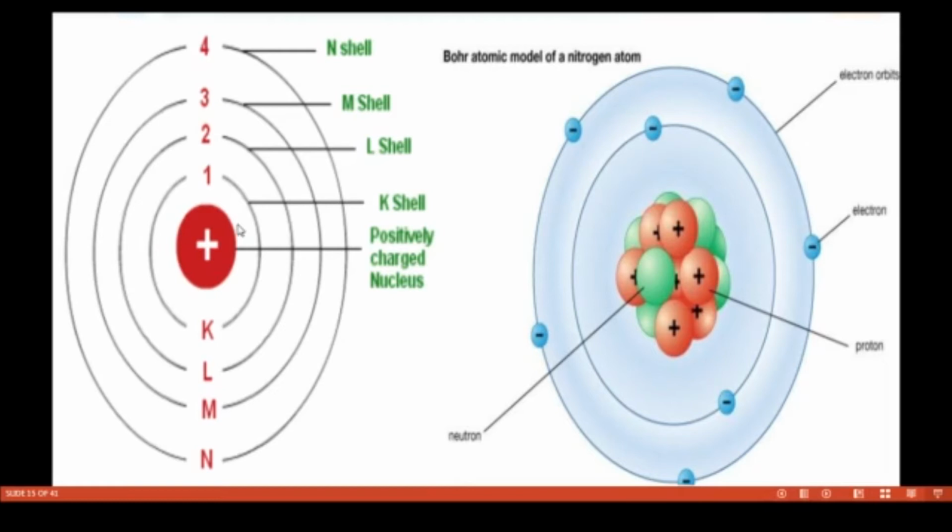There is a subshell and there is an energy level. These are the electron shells, and these we call energy levels. The first energy level is the K shell. The second energy level is the L shell. The third energy level is the M shell. The fourth energy level is the N shell. These energy levels are fixed. That means the K shell has only 2 electrons, the L shell has 8 electrons, the M shell has 18 electrons, and finally the N shell has 32 electrons.